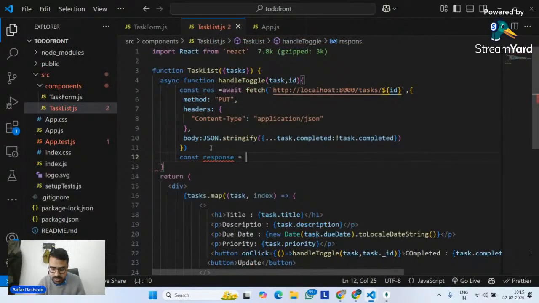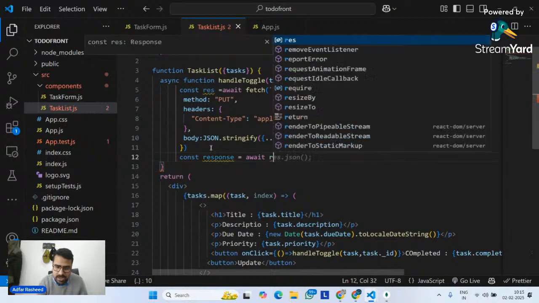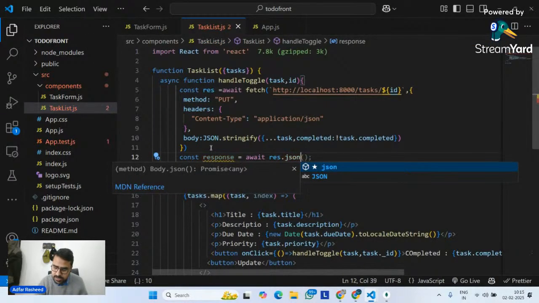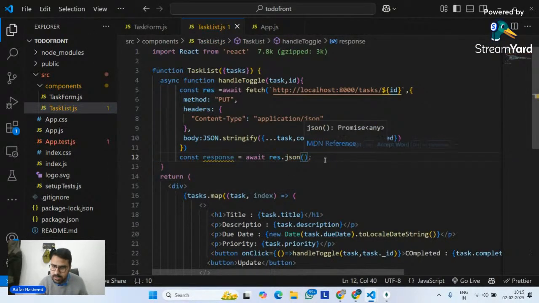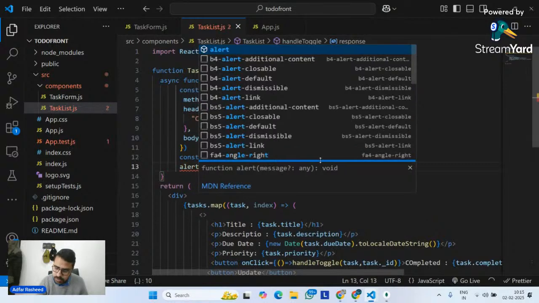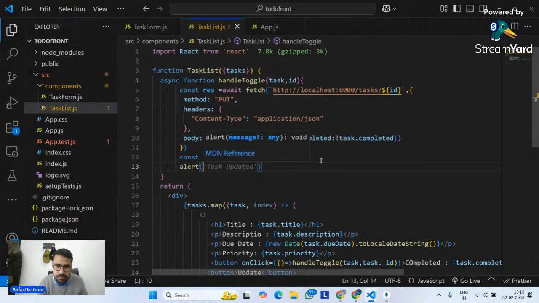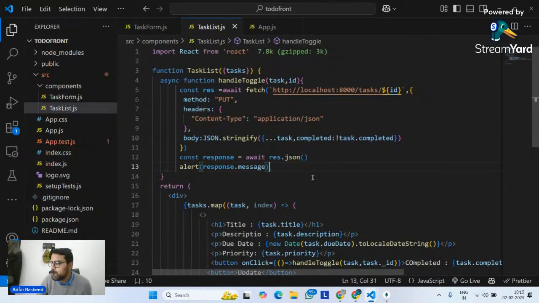Finally, I will get my response. Final response is equal to await my res.json. Then let's suppose I want to give an alert with my response, the response dot message. Done. I hope this makes sense.